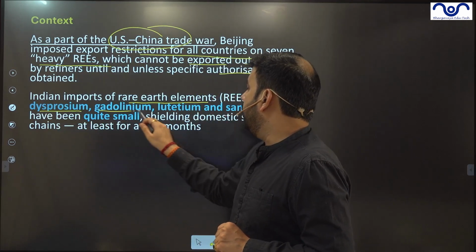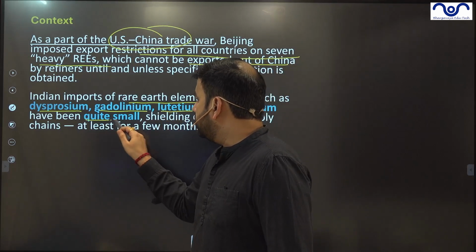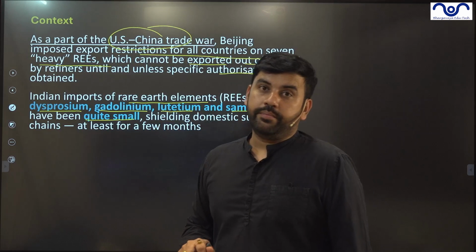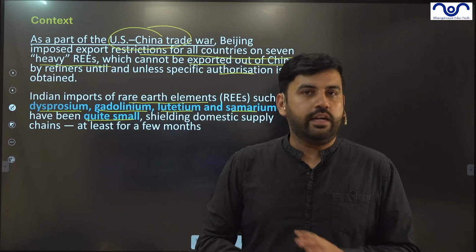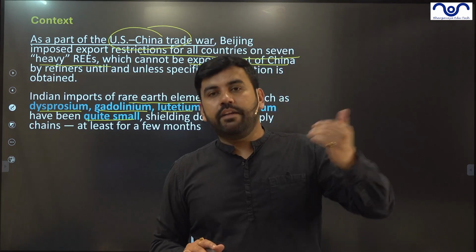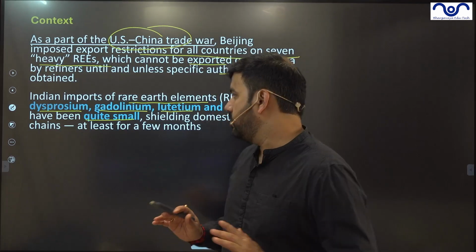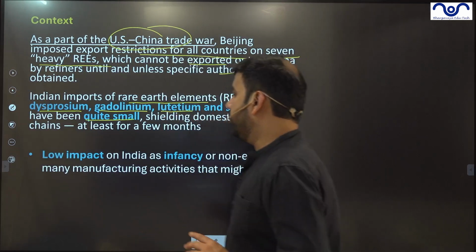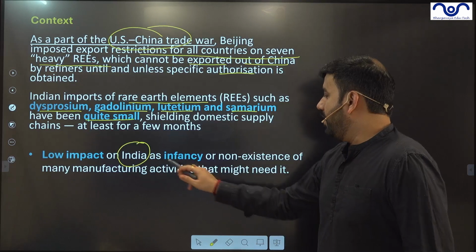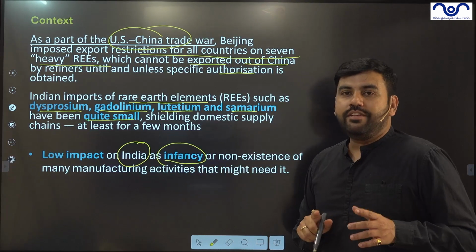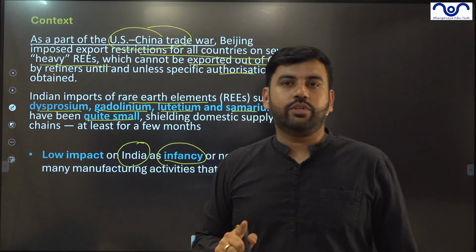Dysprosium, gadolinium, ruthenium, and samarium in very small quantity. So India is not a major importer from China. India does not import a lot, so we are not that worried as of now. Secondly, it has a low impact on India. Why? India is still in its infancy in terms of using these rare earth elements for industrial development.